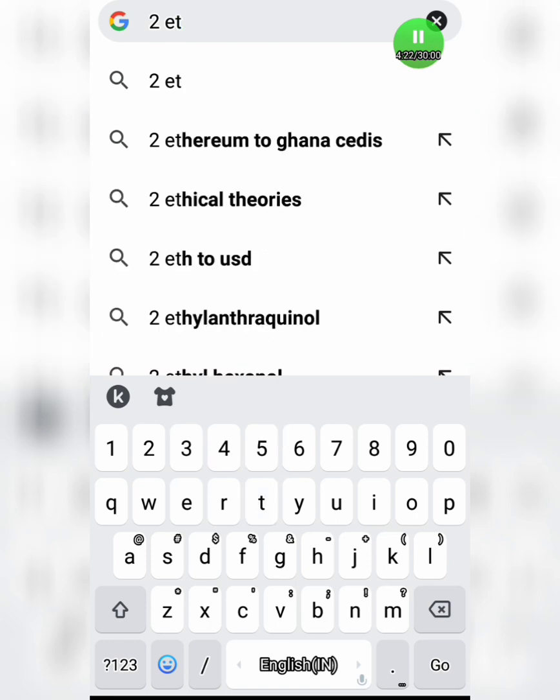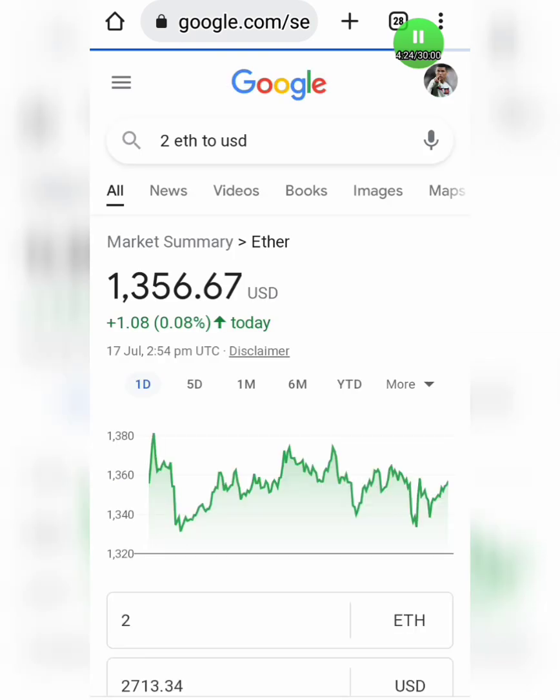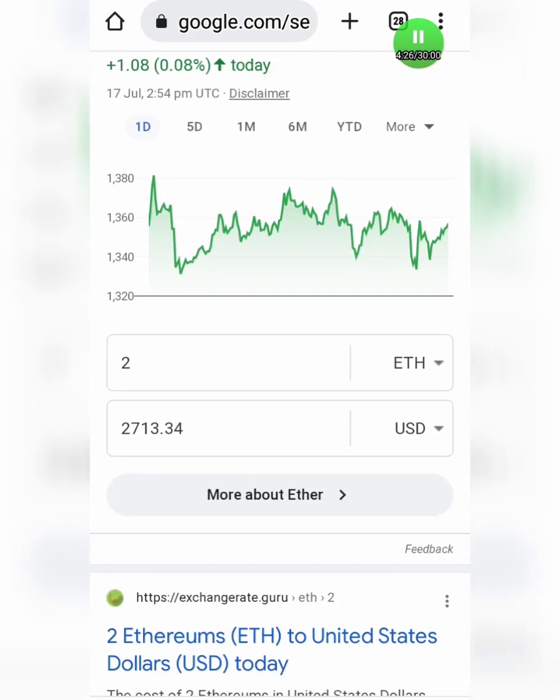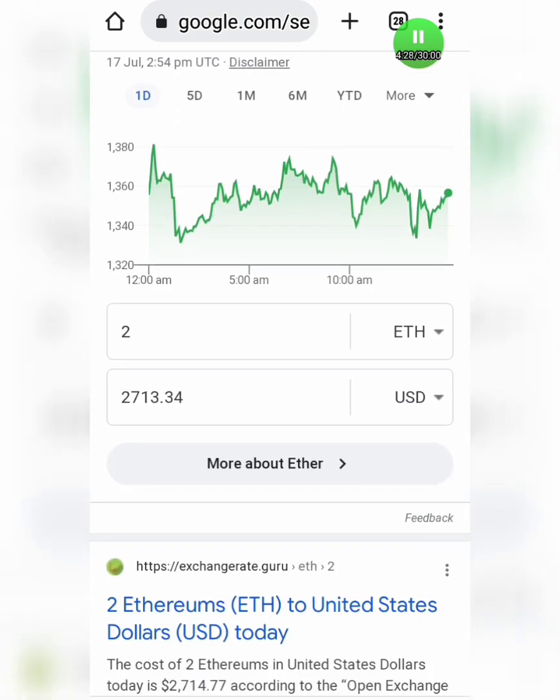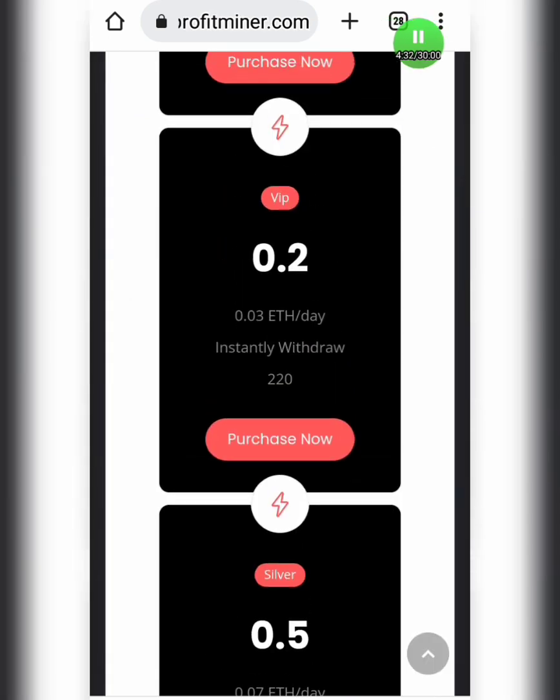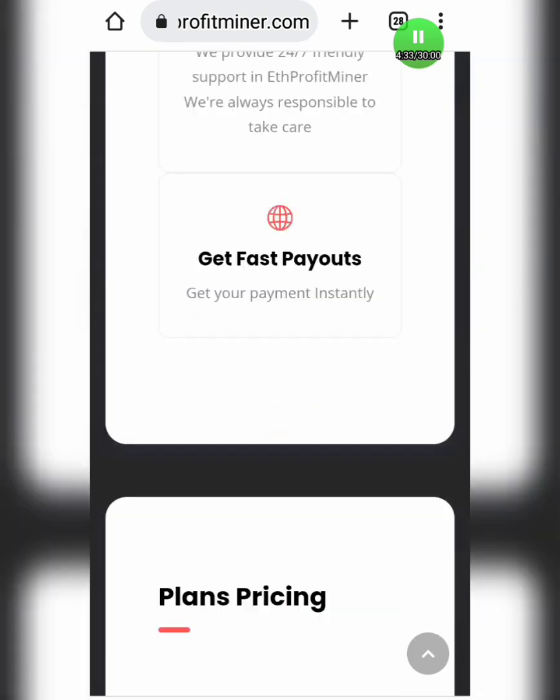Okay, let me just make it into USDT, which is into dollars. When you scroll down, I can say it's about $2,000. So guys, I encourage all of you to grab this app right now and make a lot of money here. As you can see on the screen, this app is really paying.